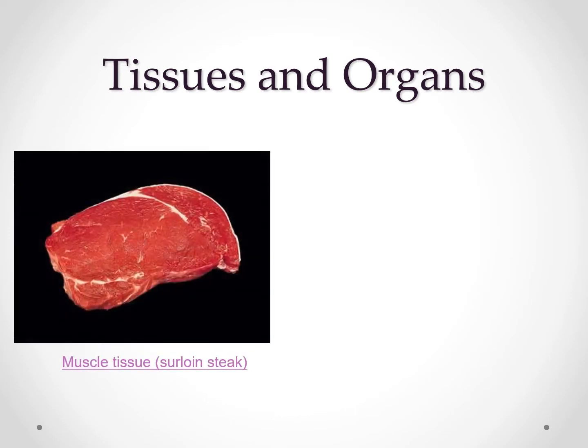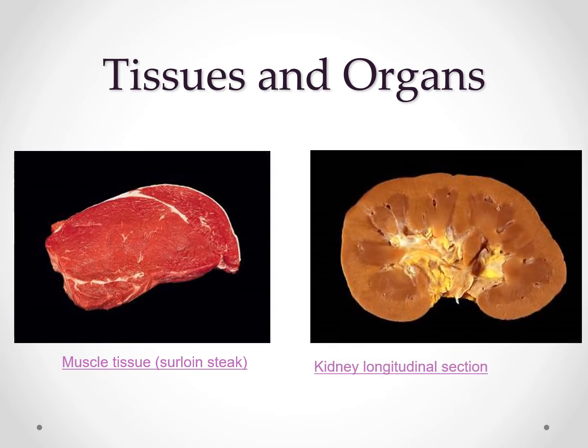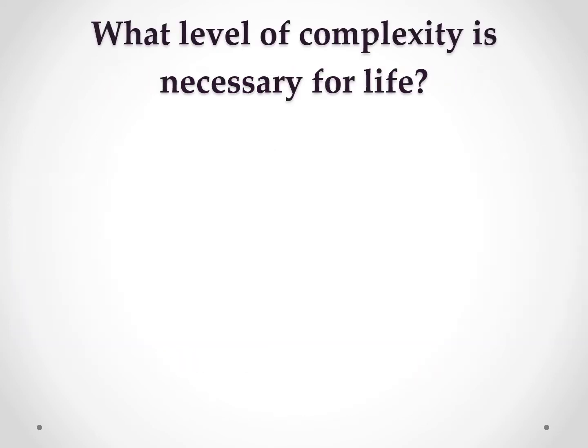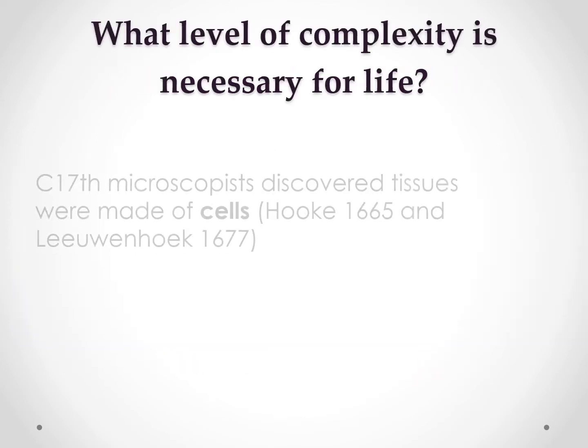The example of tissue is this sirloin steak, the muscle tissue. And this example for organs is the kidney longitudinal section. What level of complexity is necessary for life?